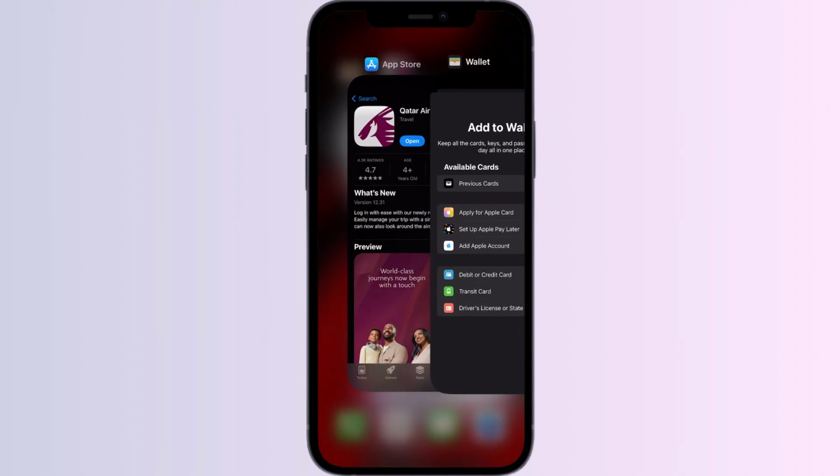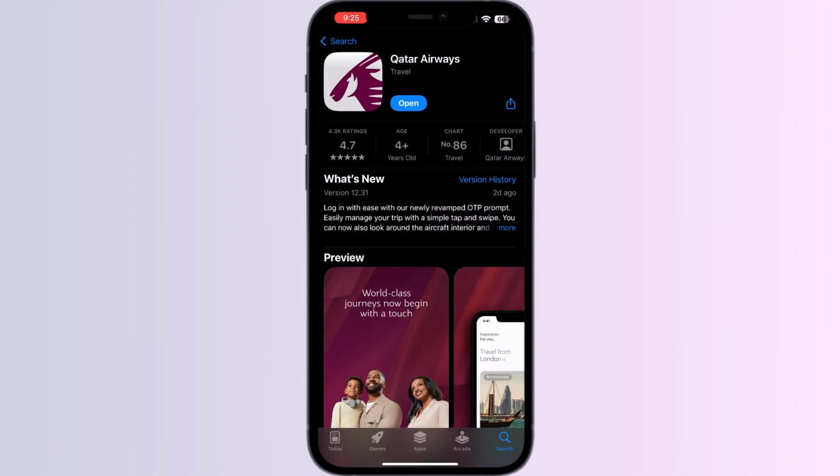Step 1. Go to App Store and search for Qatar Airways. Install the app. After installing, open the app.